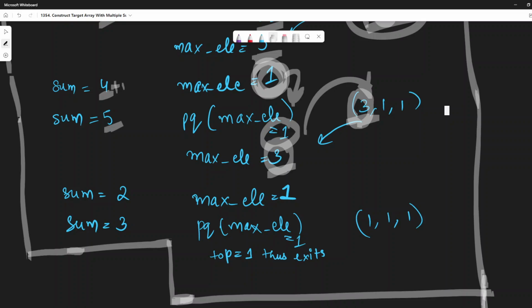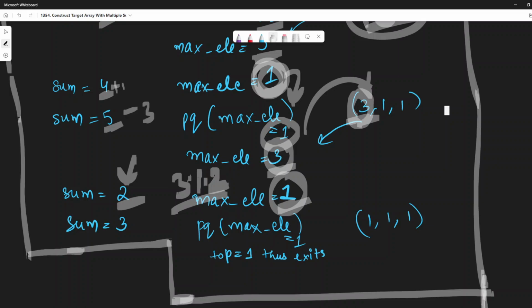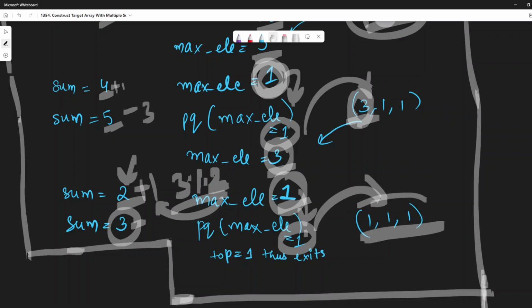Next, we have simply subtracted 3 from this 5, so we get 2 in our sum, and then our maximum element becomes 1. How does it become 1? By doing modulo, right? And then it becomes 1. After that, we add this new maximum element to our sum, and now the new sum becomes 3. Then we directly push this maximum element to our priority queue, and then our priority queue looks something like this. All ones are there, right?